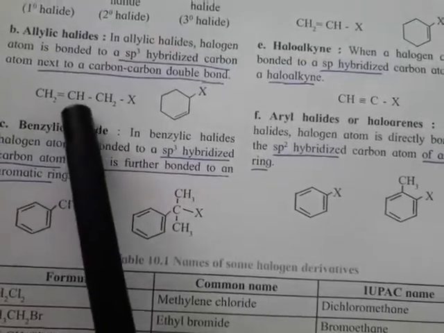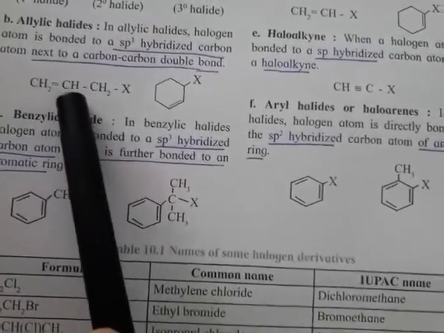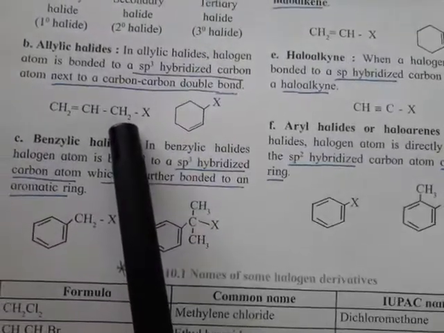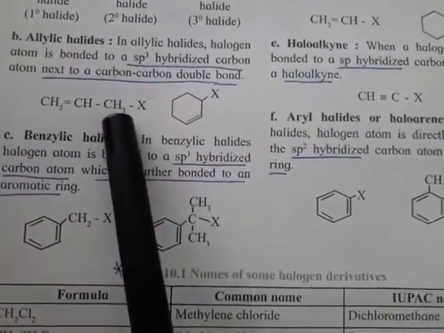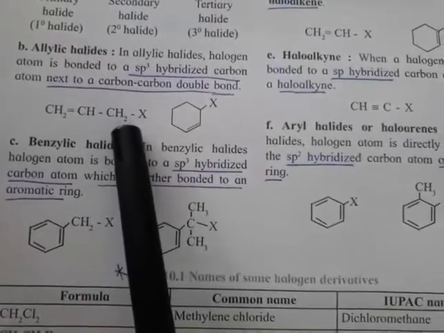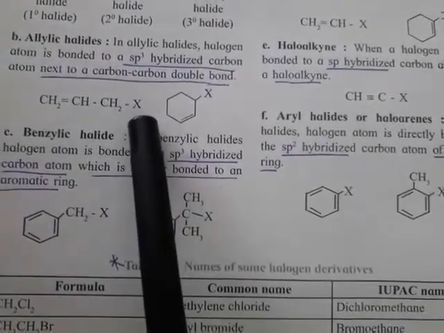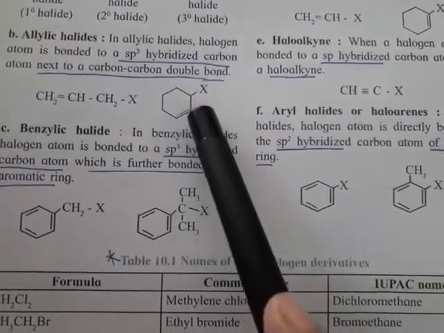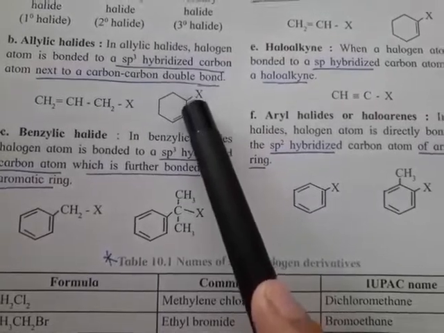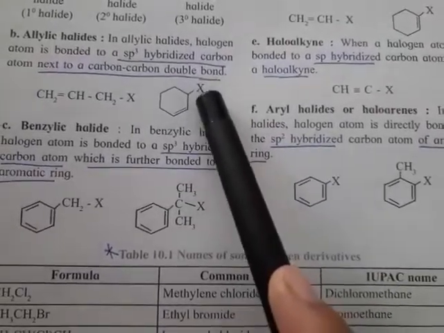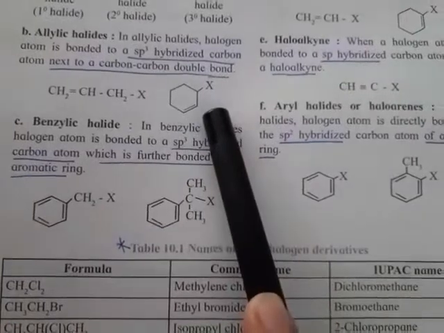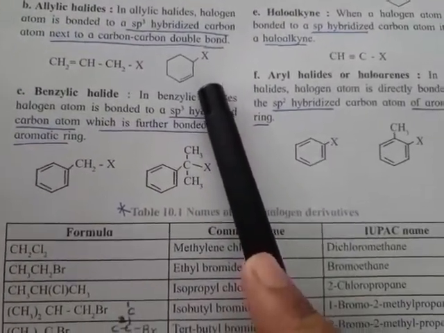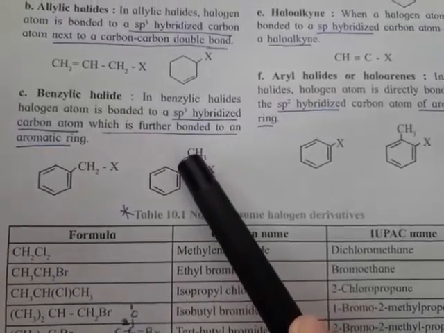So CH2=CH, both are sp2, and the carbon next to the double bond is called the allylic carbon. One hydrogen of this allylic carbon is replaced by halogen, so this is called allylic halide. Same here: carbon-carbon double bond, this carbon is next to the double bond and the halogen is attached to this carbon, so this is also an example of allylic halide. Here also the carbon is sp3 hybridized. Next one is benzylic halide.